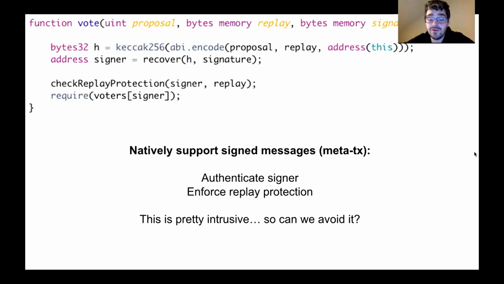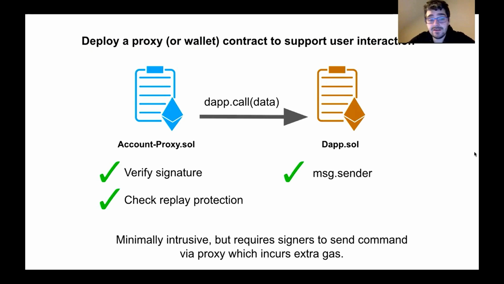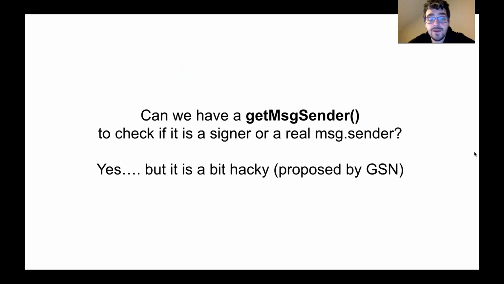So now what you would have to do is modify the contract, verify the user's signature, enforce replay protection, and then execute the command. And that's pretty damn invasive. We want to try to avoid this as much as we can. So the easiest way to avoid it is to have a simple proxy contract in the middle. So the meta transaction will go by the proxy contract. It'll check the signature, check the replay protection, and then call out to the DApp and then process the command. And now you can use message.sender because it's a proxy account. And a bunch of projects have already done this, which is fantastic, and we can reuse a lot of that out of the box for ourselves.